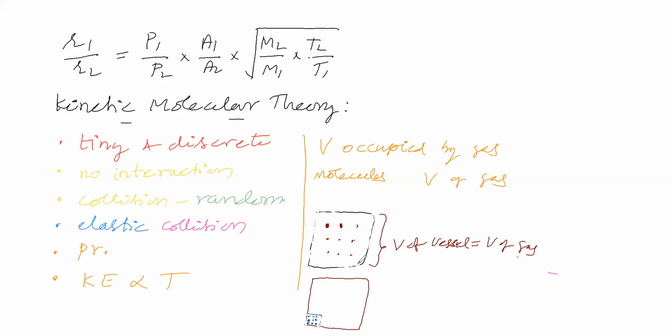Volume of vessel is this much. Volume of gas is this much. Now let us relate the volume occupied by gas molecules and the volume of gas. In what way will they be related? Shall we say that volume occupied by gas molecules is less than volume of gas?